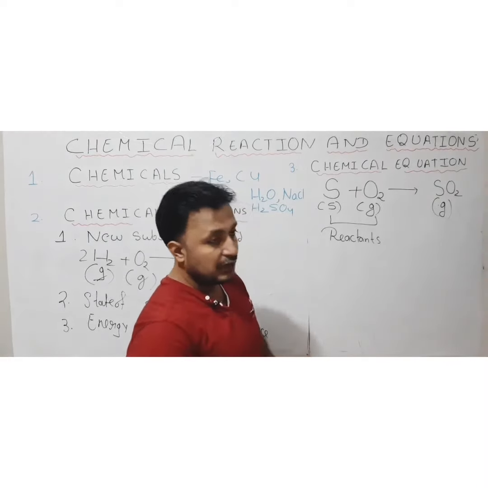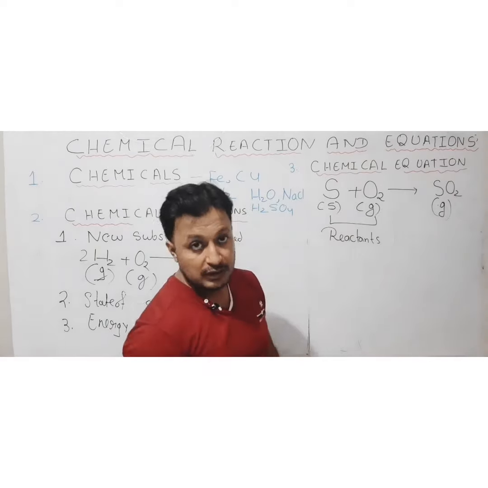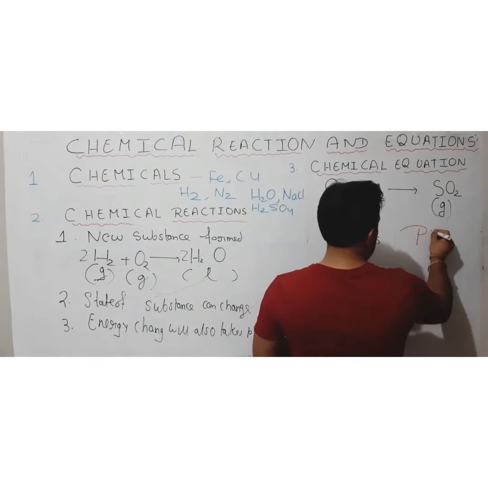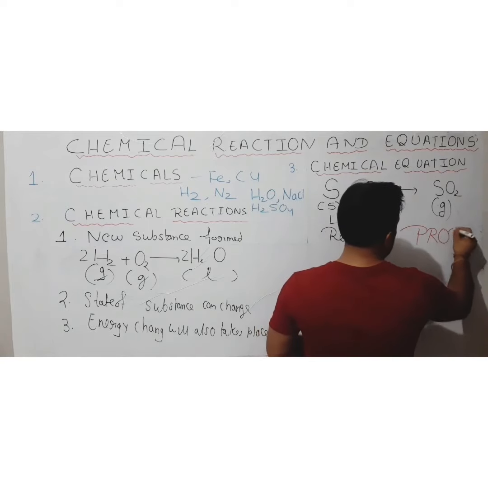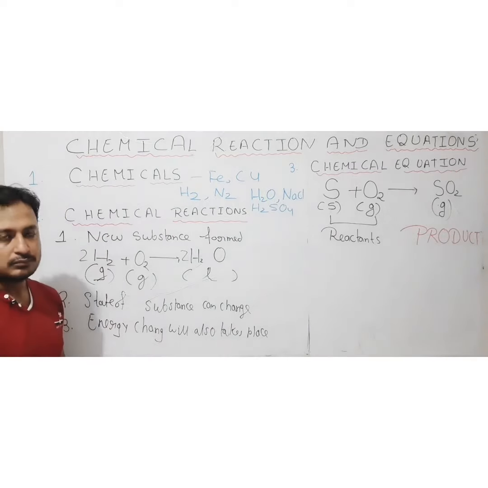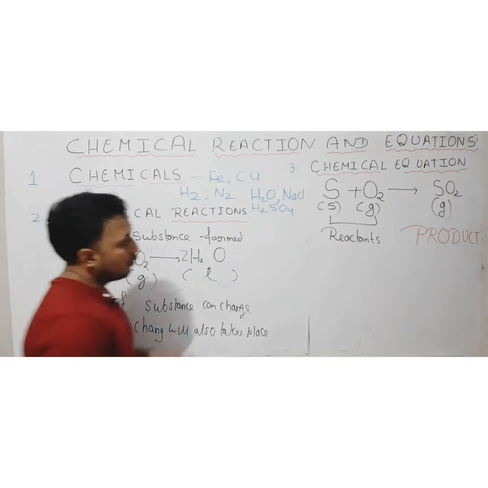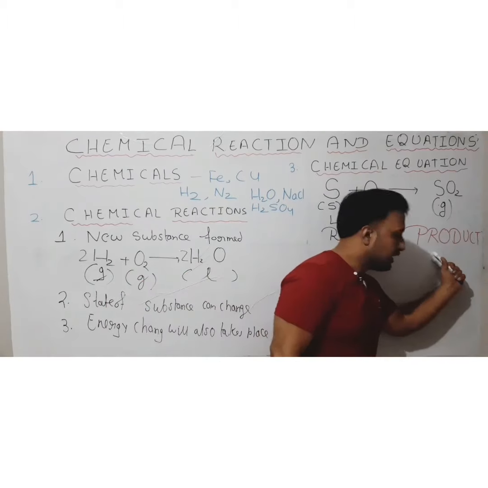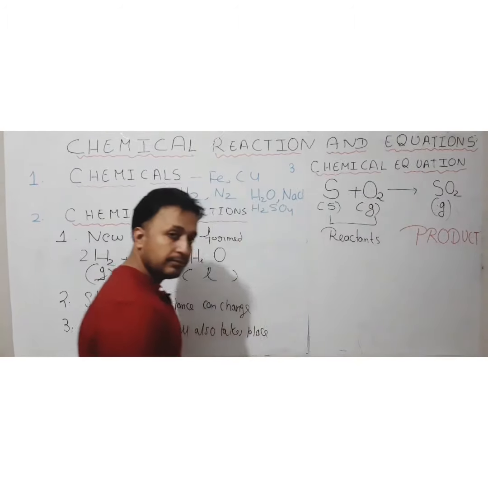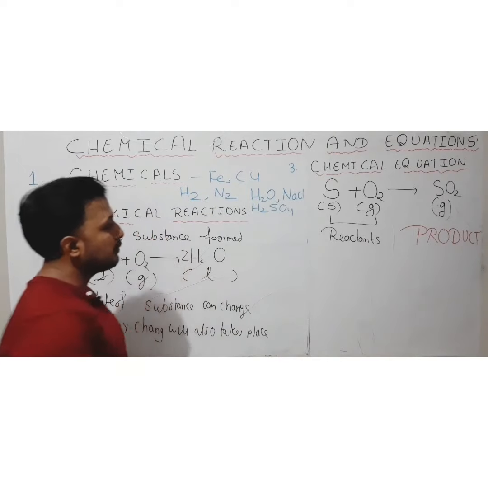And the one which we are finally getting after the process is completed is known as product. Okay, that is our new substance which is formed after the process is completed. So the one which starts the process is reactant, the other which is obtained is known as product. Like, one more example I can give.